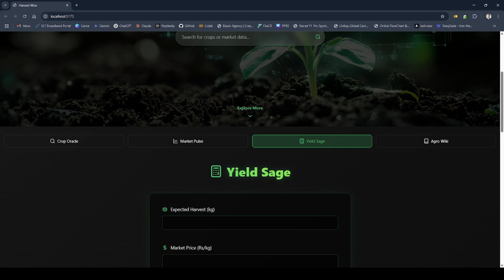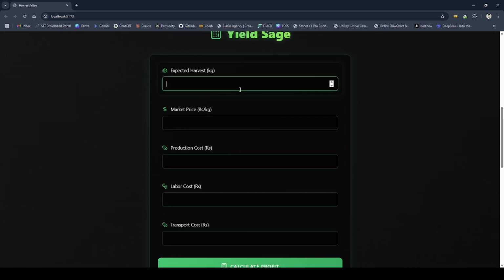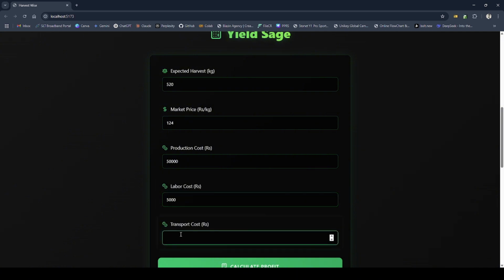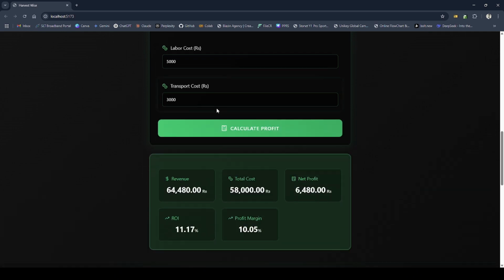And let's try it too. As you can see, the profit, the revenue, the total cost, ROI, and the profit margin are generated now.